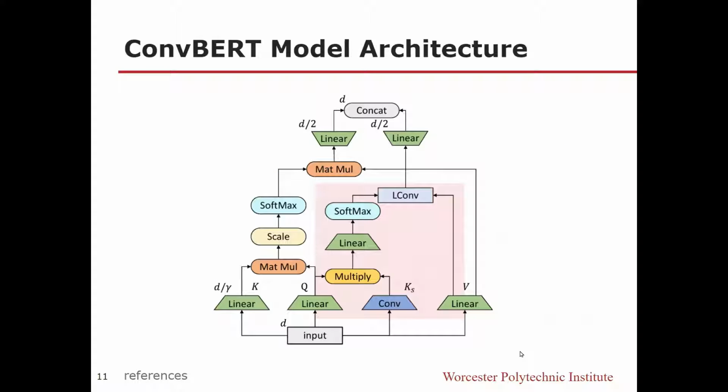ConvBERT implements a bottleneck structure, as shown in the figure, to reduce input tokens to a lower dimensional space. This is done by using a convolution block, as shown in the pink area, as well as concatenating or grouping linear layers together, shown on the top part of it.